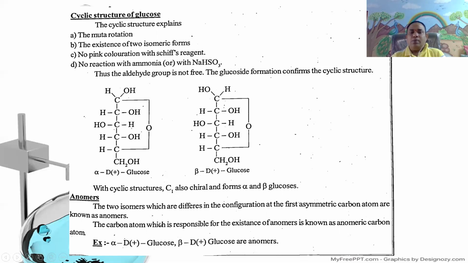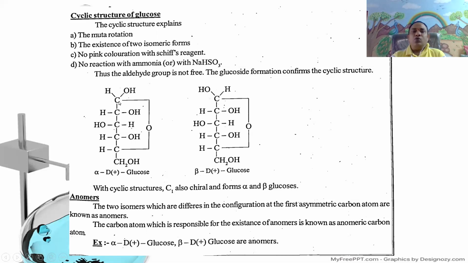Example, alpha glucoside is the anomeric form of beta glucoside.